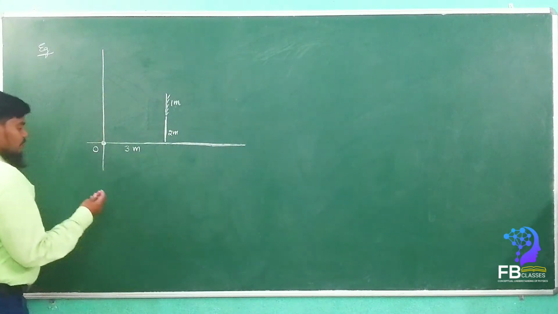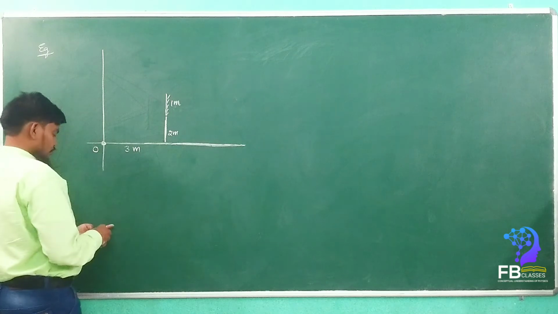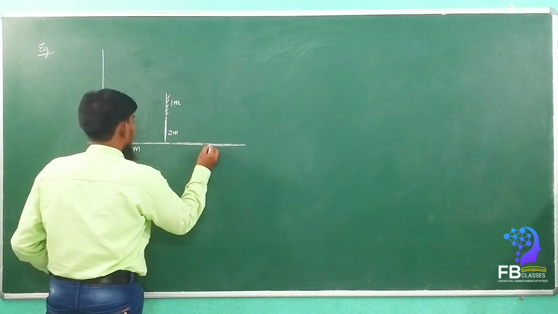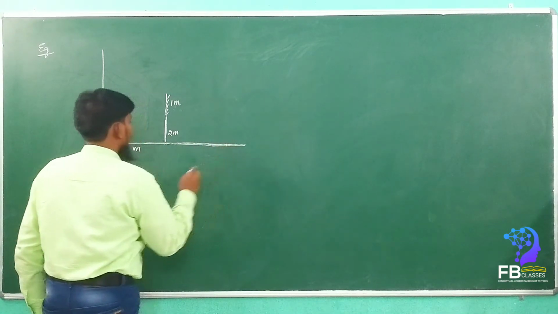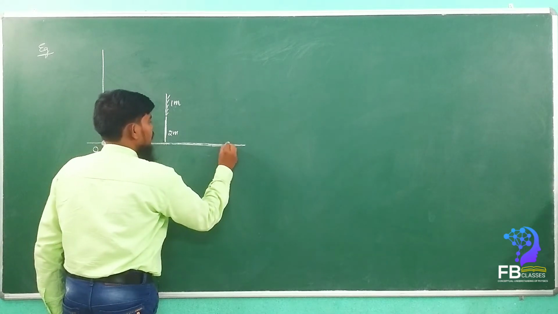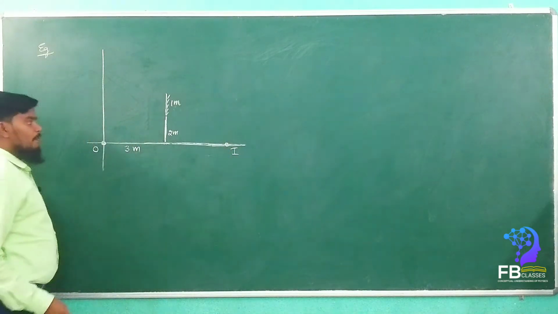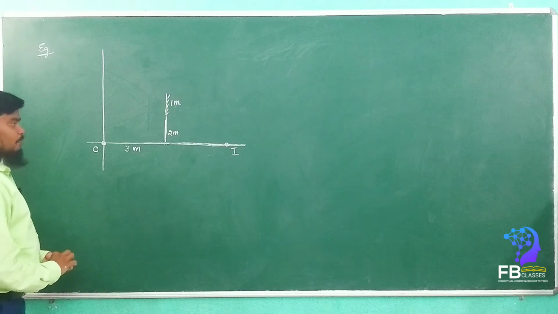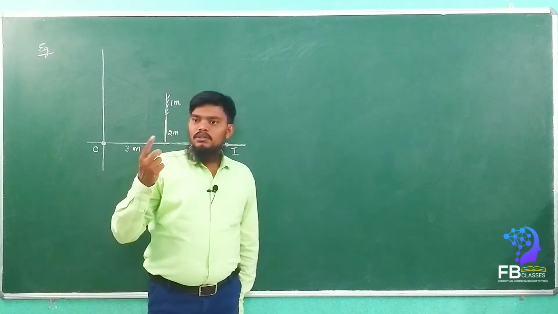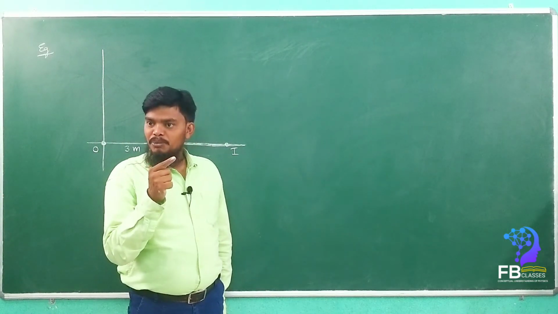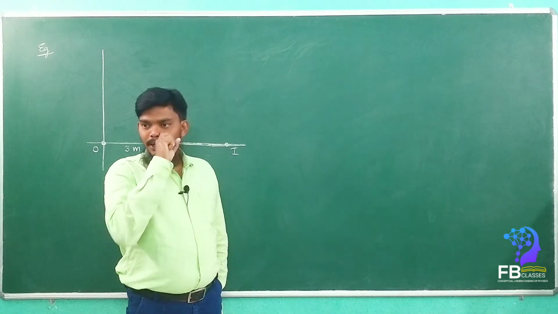Okay, simple. First, we have to draw the image. See here, this is 3 meters, let it be. So the object is here, the image will form. Yes or no? Yes, sir. Now simple, we take two rays: one touching the bottom of the mirror and another touching the top of the mirror.